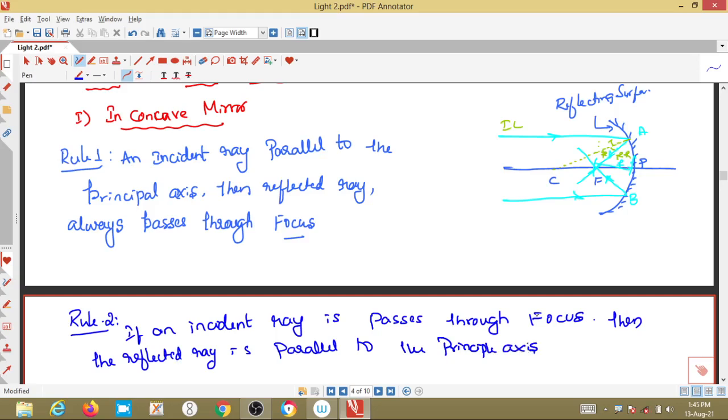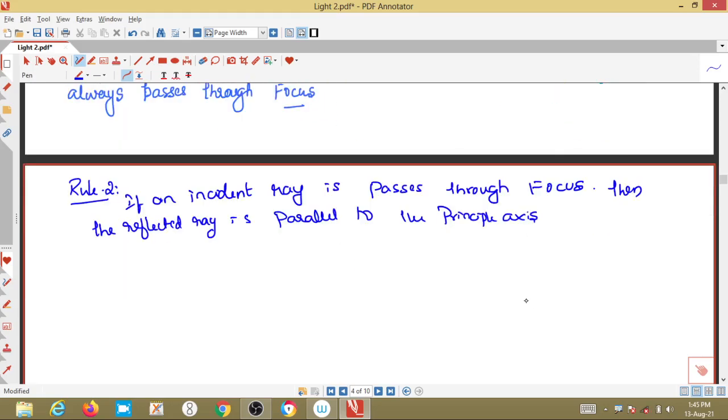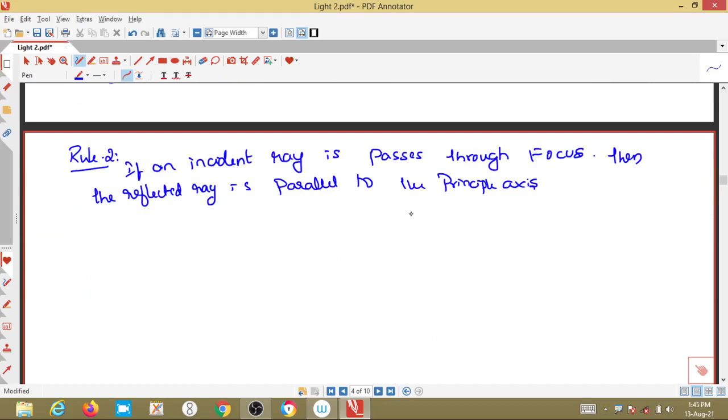Now we will try to draw the ray diagram for this. This is the concave surface, right? This is the principal axis, this is the center of curvature, this is the focus point, and this is the pole.